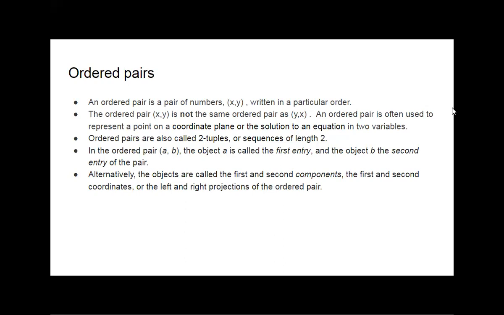Okay. Ordered pairs are also called two tuples. Tuple is the concept that you will learn in the next semester in your subject. Tuple means what? The elements are there. And two tuples means two elements are there. As we are studying the ordered pairs, what we will consider is two tuples. Two tuple means two elements are there. Two elements are there means it is a pair.